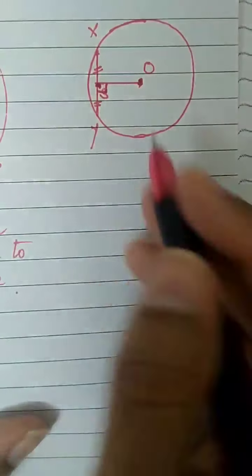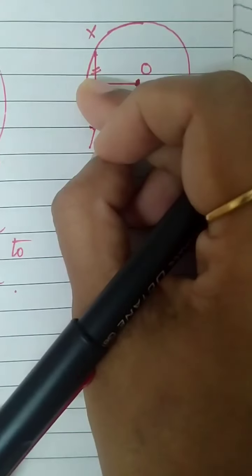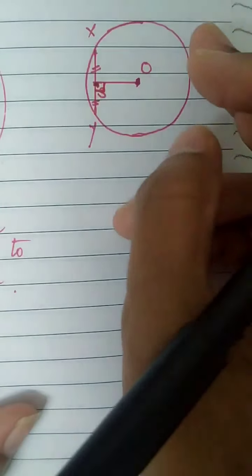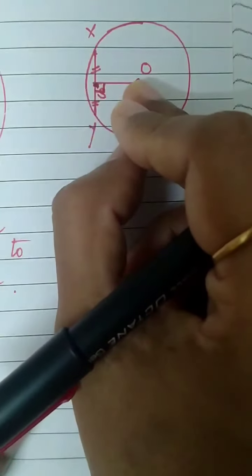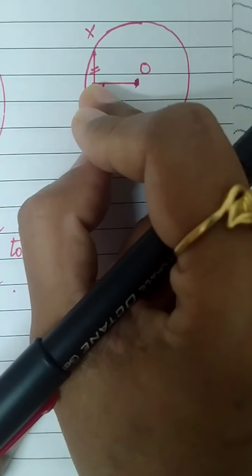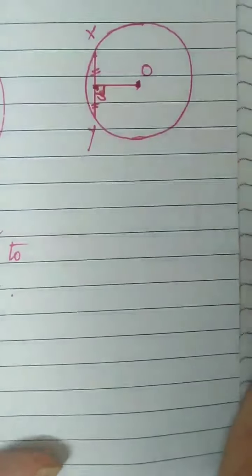Just the reverse. In the first property, perpendicular was given. So if you draw perpendicular, the chord will be divided into two equal parts. In the second property, if you draw a segment joining the center of the circle and the midpoint of the chord, then that segment is perpendicular to the chord.